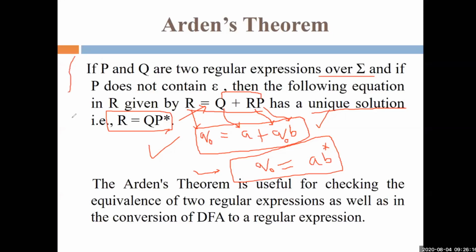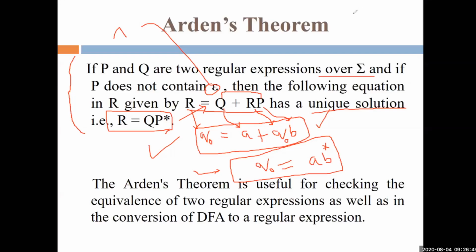So this is a very simple statement: if P and Q are two regular expressions over sigma, and P does not contain null (you can use epsilon in place of null), like this. It is in your book also. Then the equation R = Q + RP has a unique solution, and that is given by R = QP*. Right? So this is the Arden's theorem statement.